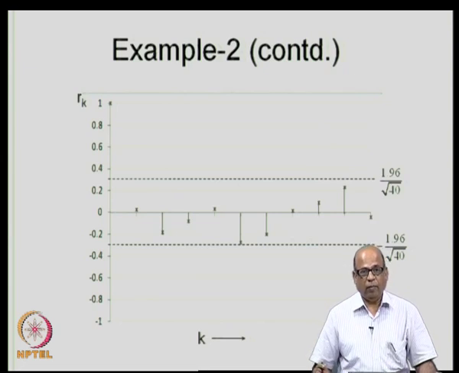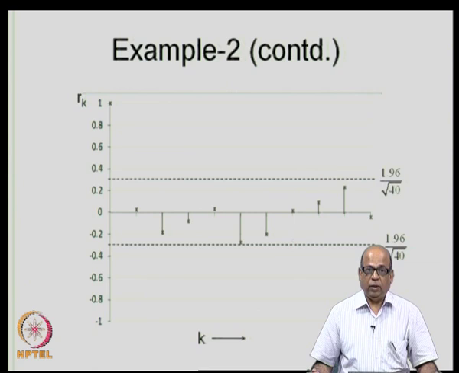As the sample size becomes larger and larger, the significance level of the correlations becomes smaller and smaller. For example, we may have a correlation as small as 0.2 being significant if the sample size is large, and a correlation as high as 0.6 may be insignificant if the sample size is very small. So, remember always that the significance of the correlation depends on the sample size.